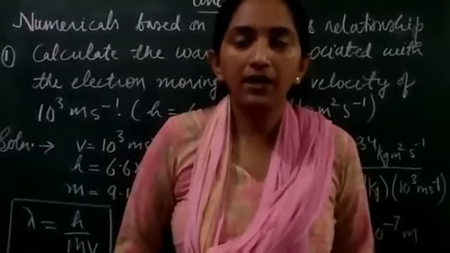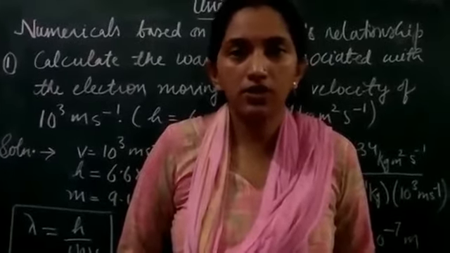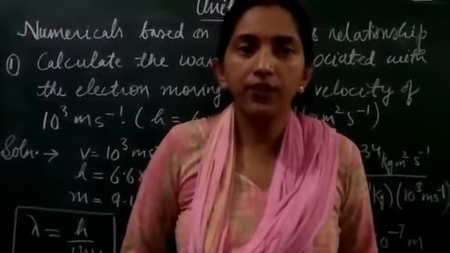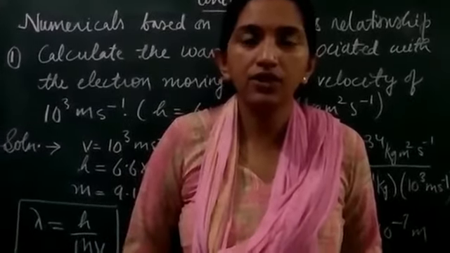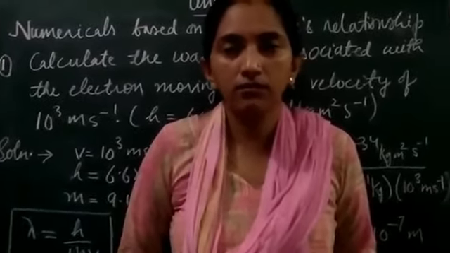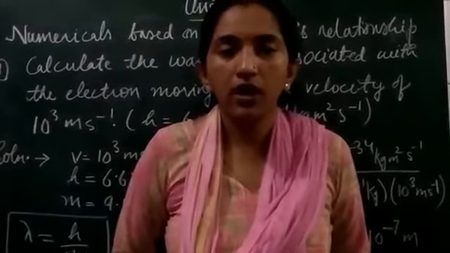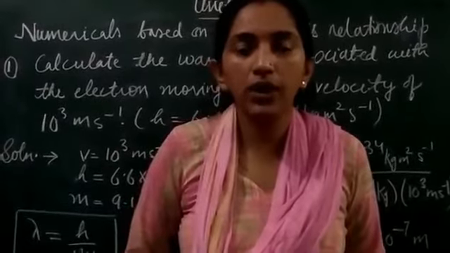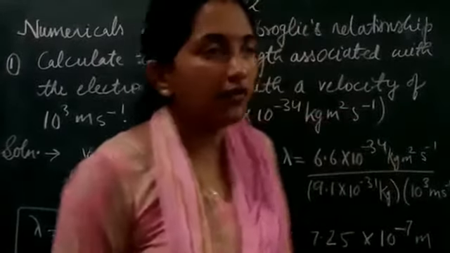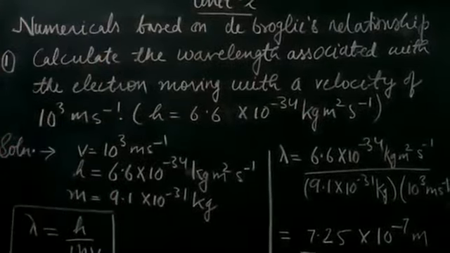Today we will do the numericals based on the de Broglie relationship, which gives the wavelength, or we can say the wave nature, to the particles or the matter, right? So for that we will follow the general equation of it, a simple equation, lambda equals h upon mv. So just have a look over the numerical here.